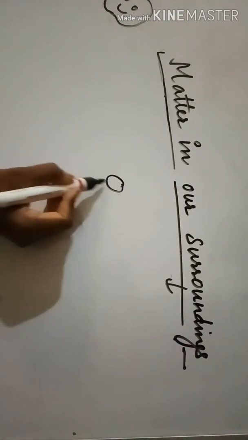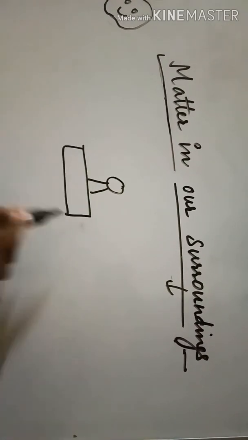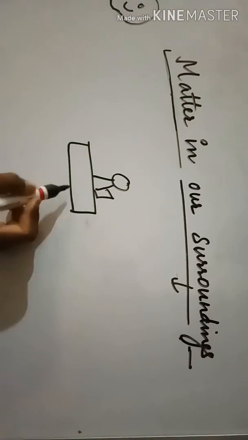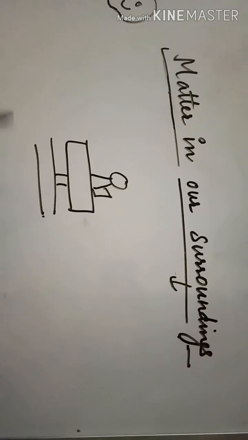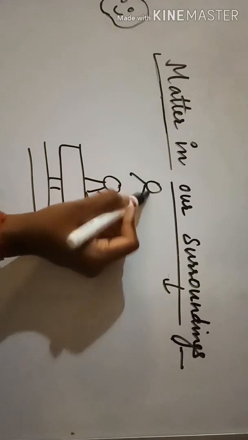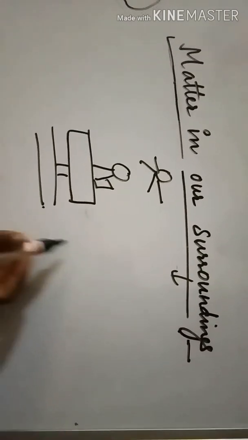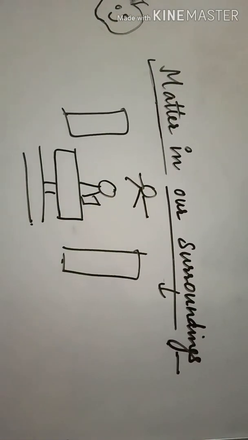Let's say this is you. So you must be sitting somewhere, right? Let's say you're sitting on a chair and this is a table and your feet are on the ground. There is a fan which is moving around from the ceiling, okay? And whatever is present around you is making up your surrounding.